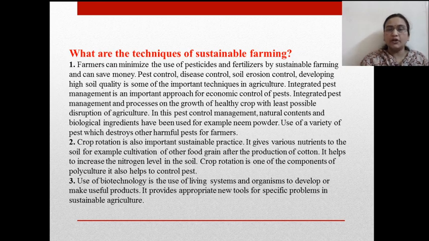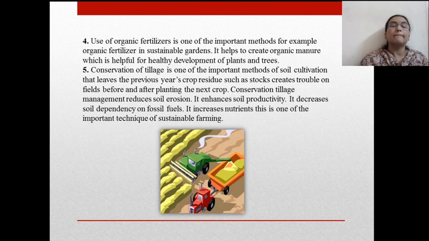Use of biotechnology is the use of living systems and organisms to develop or make useful products. It provides appropriate new tools for specific problems in sustainable agriculture. Use of organic fertilizer is one of the important methods, for example, organic fertilizer in sustainable gardens. It helps to create organic manure which is helpful for healthy development of plants and trees.